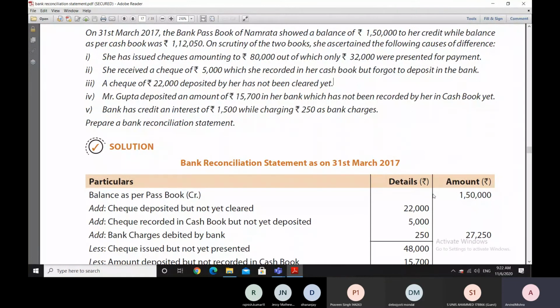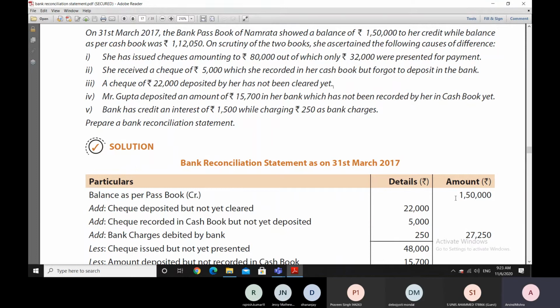So here she has started from balance as per passbook. Now her balance as per passbook written in her passbook is 1,50,000 rupees. Now she knows that this 5,000 rupees check she has not deposited in the bank. She needs to move towards the cash book balance from the passbook balance to be able to reconcile the two. Now she knows that her 5,000 rupees, which is entered in the cash book but not entered in the bank passbook. Due to that reason, her bank passbook balance is lesser than the cash book balance by 5,000 rupees.